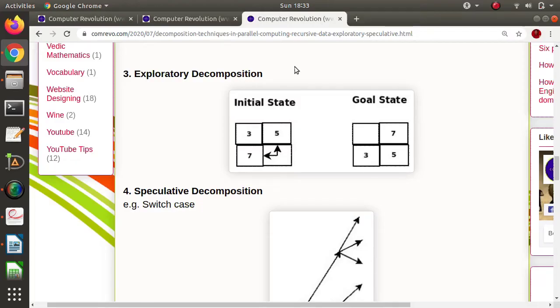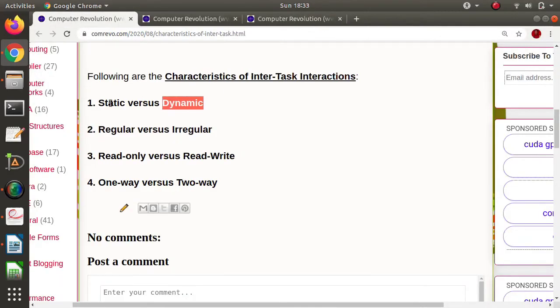So only at runtime will we come to know how much interaction is done. That's why the puzzle problem is an example of dynamic interaction. So matrix multiplication is an example of static interaction, while the puzzle problem is an example of dynamic interaction.